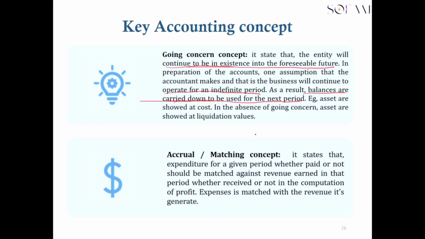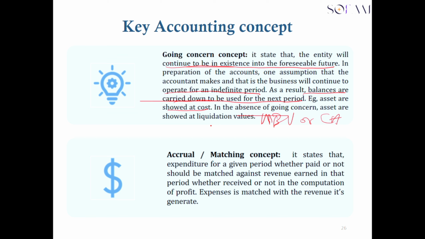A classical example has to do with an asset which is being shown at cost or at net book value, or carrying amount, right? So anytime you see a financial statement and the asset is being recognized at cost or net book value or carrying amount, indirectly what they are telling you is that the company will be a going concern.